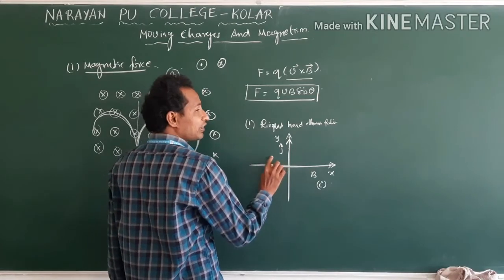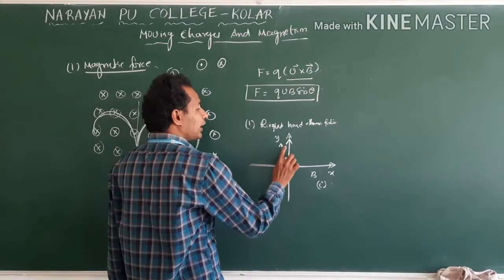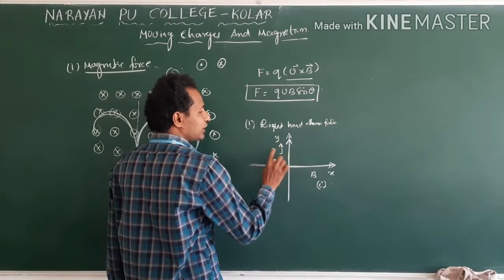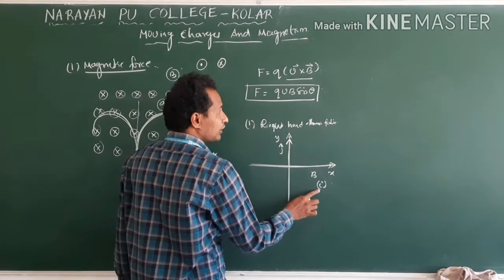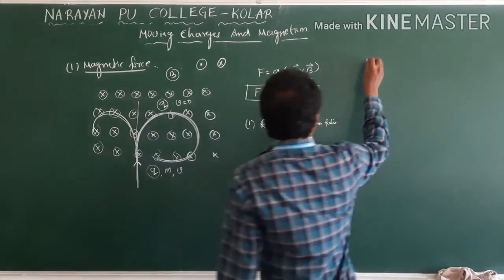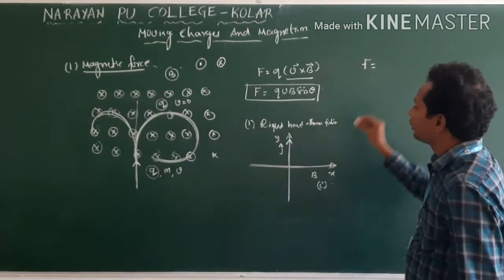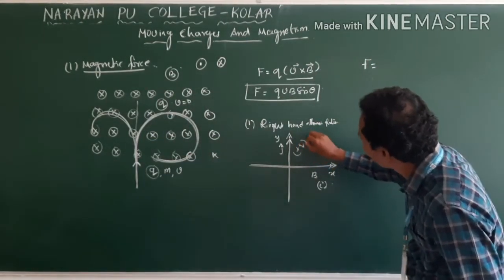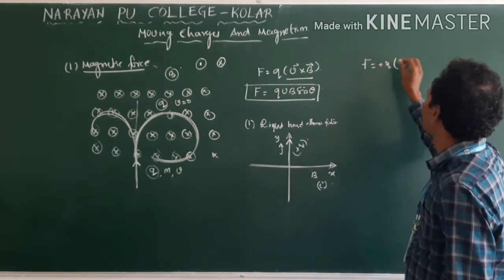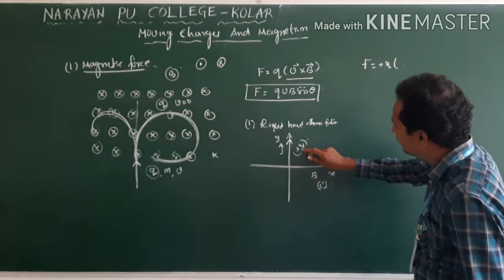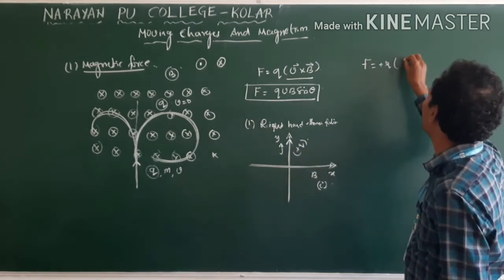Velocity acting along the y-axis we represent with j cap, and the field acting along the x-axis we represent with i cap. Then F is equal to, if a positive charge is moving up, plus q. What is the velocity vector? j cap.